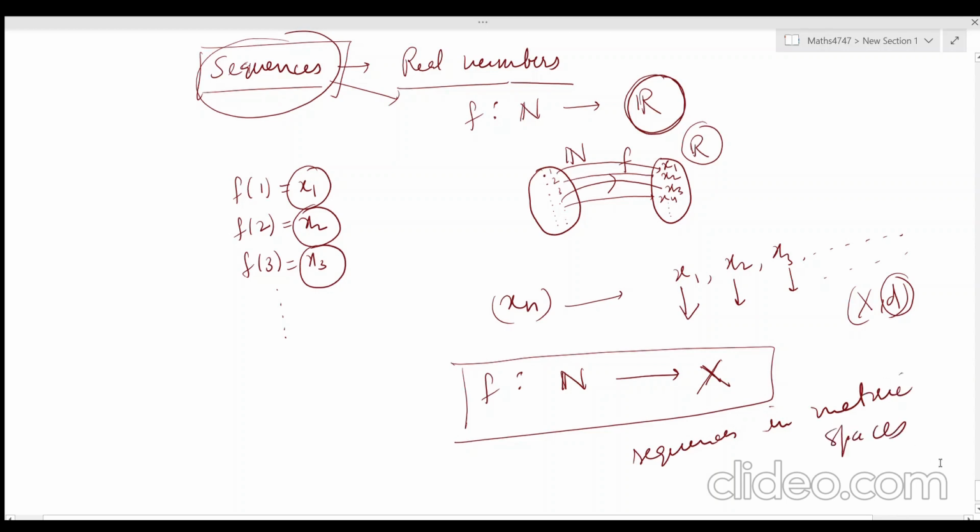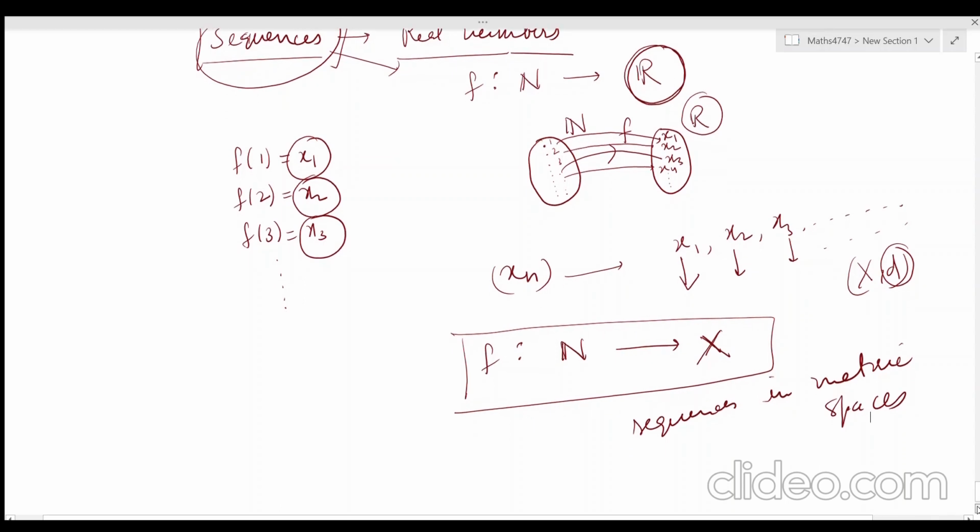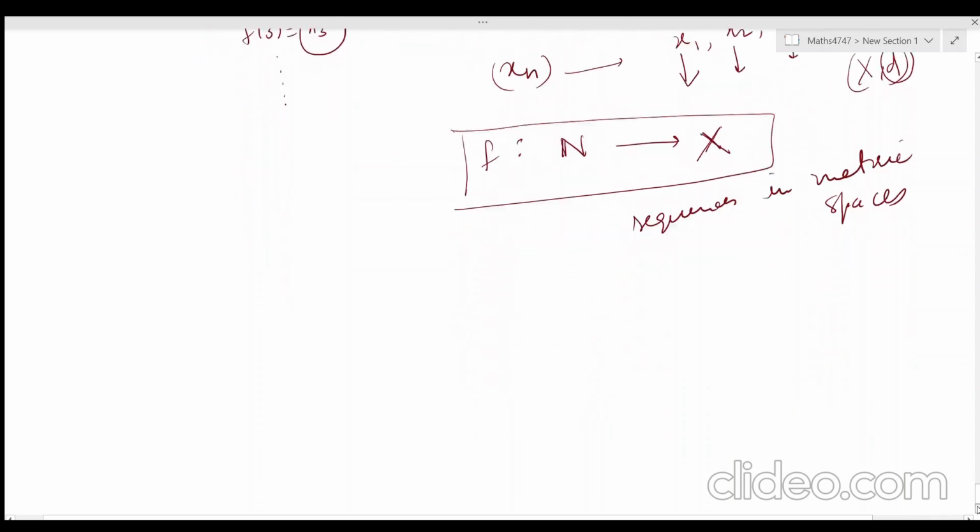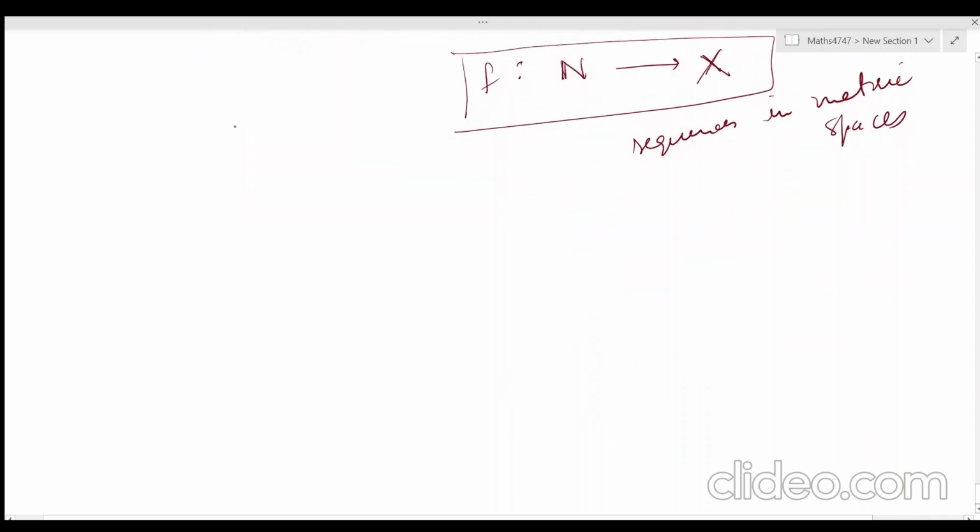So now our images belong to the metric space. If we write f1 is equal to x1, that means x1 belongs to X. And if we write f2, it means x2, that also belongs to X. That means these are the metric space elements.